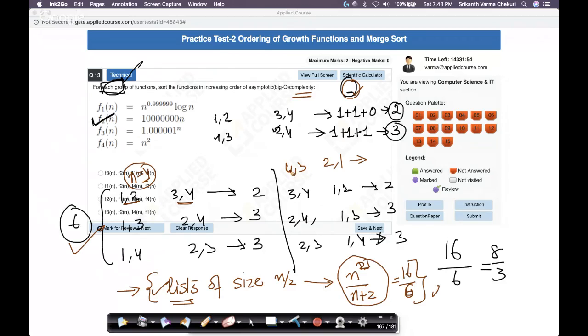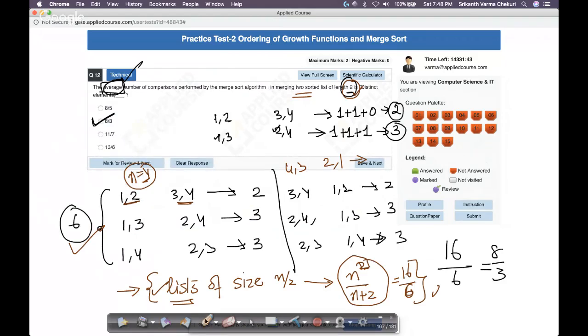Let's look it up. Is there anything else that I missed out here? Let me go to that question first. Good catch, Mahesh, very good catch. Thank you for that correction. Is there any other option that is missing here? 2, 3, 2, 4, 3, 4. Oh, I think I forgot 4, 3. So let's see, for 4, 3, how many comparisons are needed?